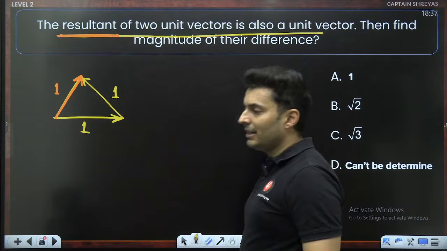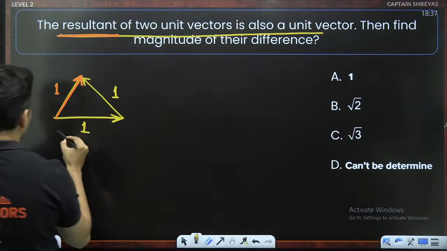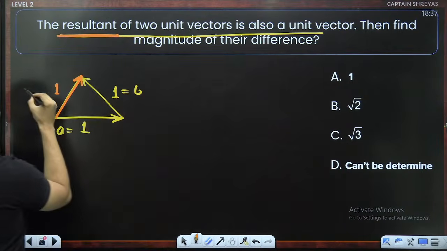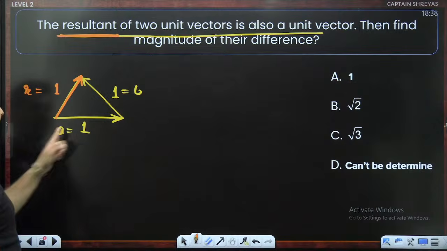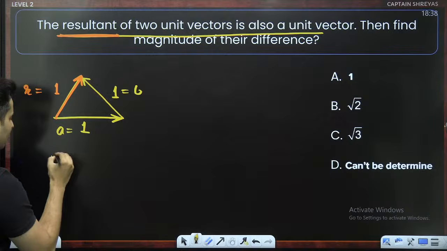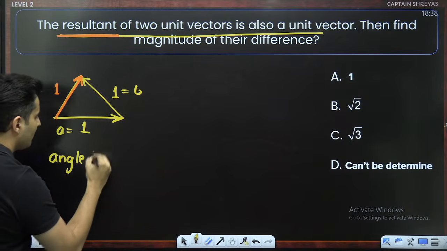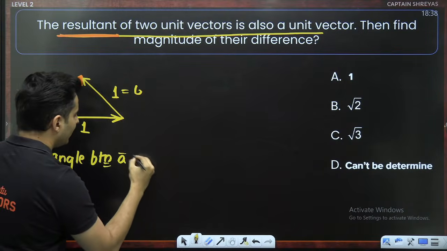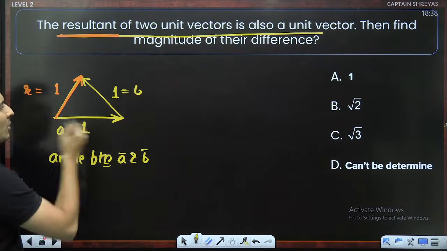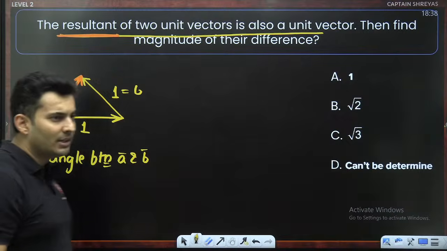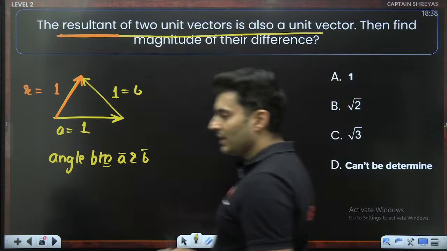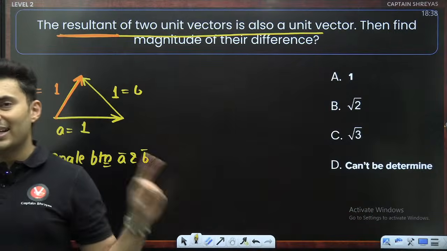So now quickly think and tell me, this is vector A, this is vector B, this is your resultant. What is the angle between A and B? What is the angle between A vector and B vector? Quickly think and tell me. First of all, this becomes an equilateral triangle. Lot of you will be tempted to say it is 60, but it is not 60, 100%. Think about it again. Why is it not 60?